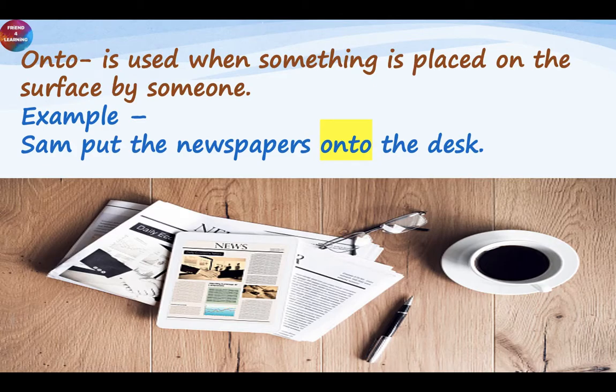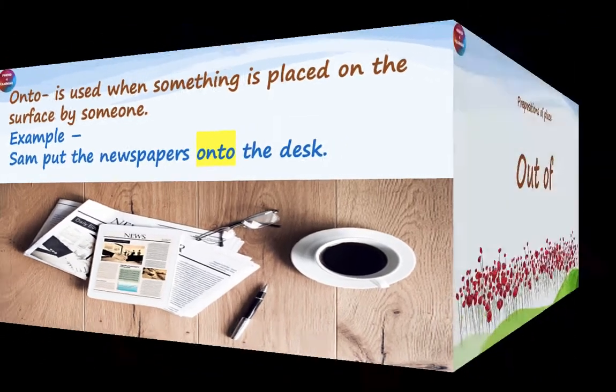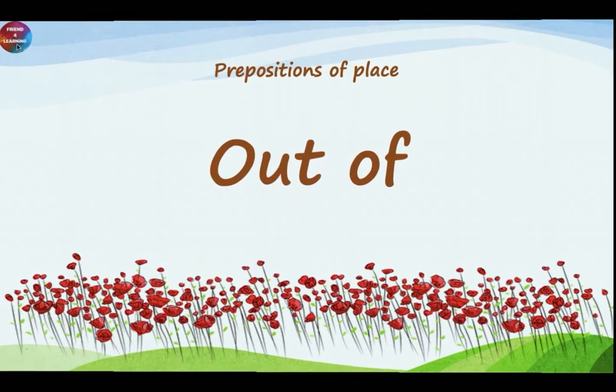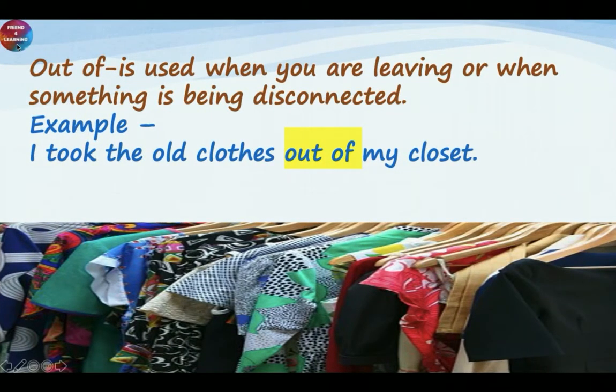For example, Sam puts the newspaper onto the desk. Out of. Out of is used when you are leaving or when something is being disconnected. For example, I took the old clothes out of my closet.